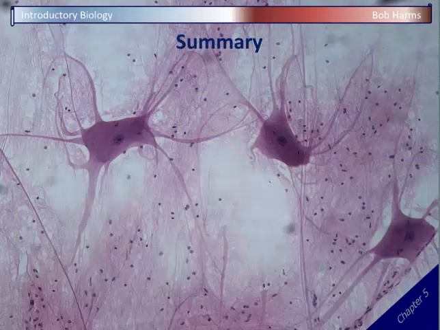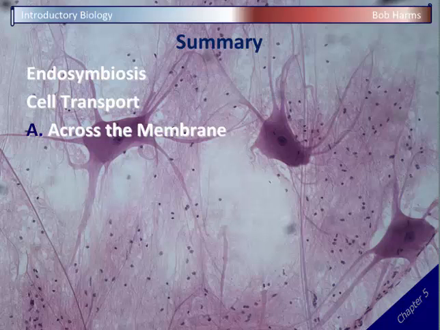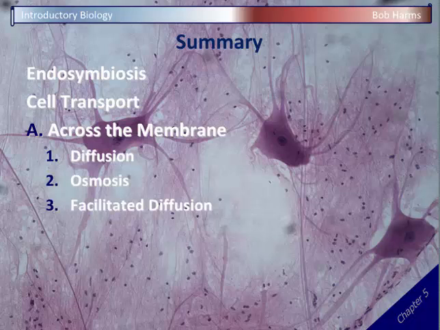So to summarize today's information, we started off talking about endosymbiosis, that idea that eukaryotic cells came from prokaryotic cells that ate other prokaryotes, and those cells inside evolved into organelles like mitochondria and chloroplasts. Then we certainly spent most of our time looking at cell transport, all those mechanisms that chemicals can use to cross the membrane, physically pass through the fats or the proteins, like diffusion, osmosis, facilitated diffusion, and active transport. And remember, diffusion, osmosis, and facilitated diffusion are all passive.